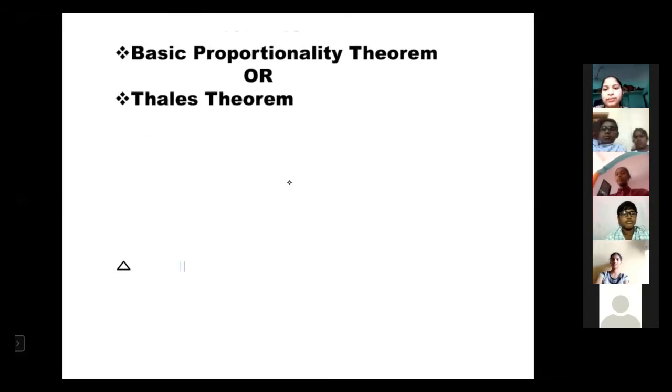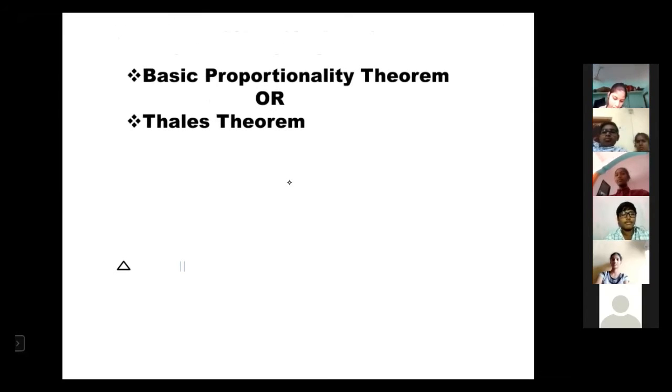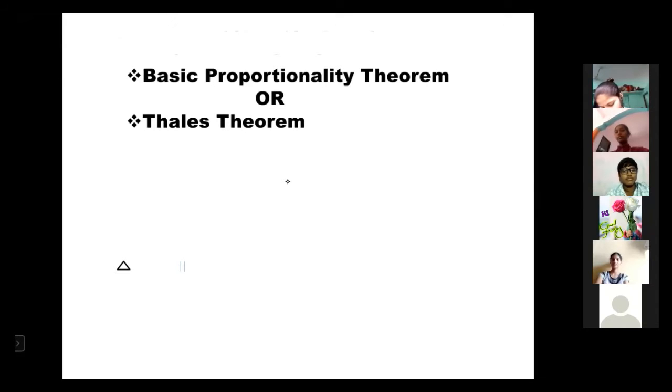Okay. Now, in similarities, the important theorem is the basic proportionality theorem, the Thales theorem. Thales was a scientist who proposed this theorem. On the name of the scientist, it is called the Thales theorem, or the basic proportionality theorem. Let us see what the theorem is.